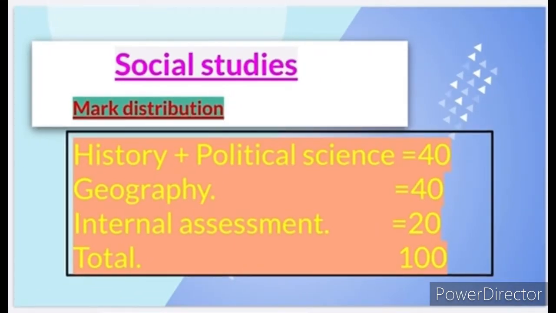Yes, this is the whole mark distribution of social studies, which includes history and political science for 40 marks. Geography carries 40 marks. Internal assessment is for 20 marks, and the total social studies subject is for 100 marks.